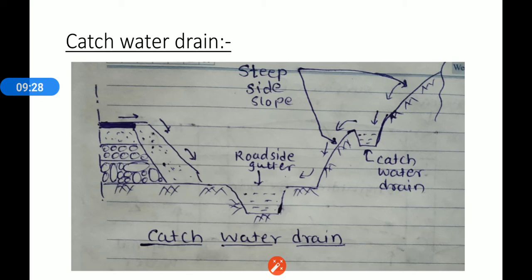In the figure you see these catch water drains are also provided on the slope, because the continuity of water flow is then broken down. On a steep side slope, a trapezoidal catch water drain is provided, and when the drain is filled, the water flows toward the roadside gutter. The roadside gutter collects water from the slope and also the road surface, and this drains off into the natural stream.